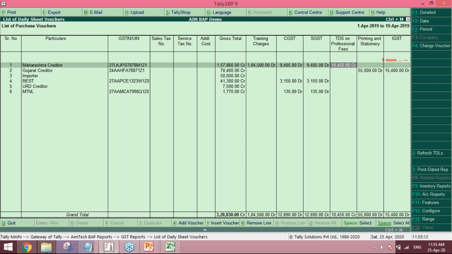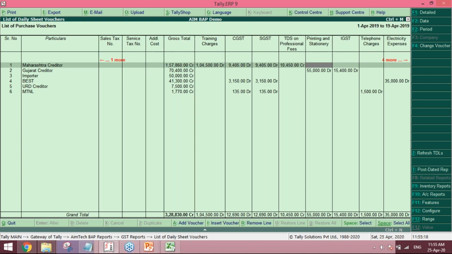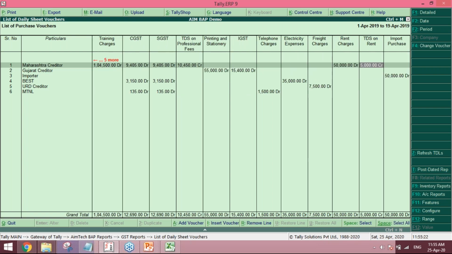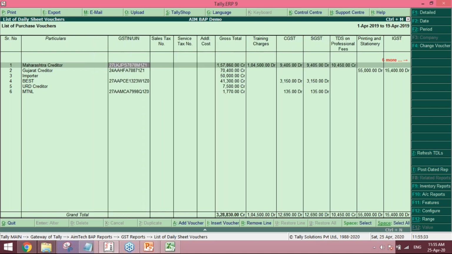If you find a short deduction or excess deduction, you can easily go to that particular ledger and find out where the error actually was. So you can also reconcile TDS from here if it has been selected in the purchase voucher type. This is the columnar representation of that particular purchase voucher type.